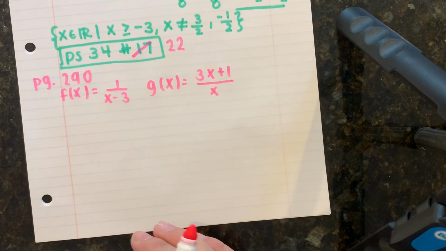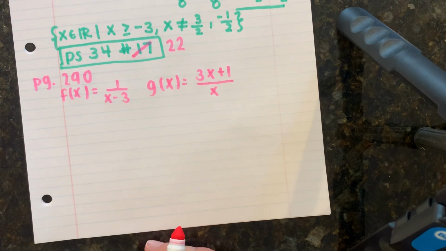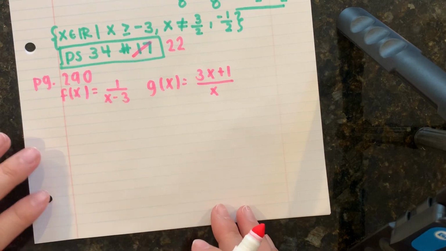Now, in order for us to see if these are inverse functions, what you're going to do is evaluate their composites. If both of their composites are equal to x, then you know that they are inverse functions. If they don't equal x, then they would not be inverse functions.